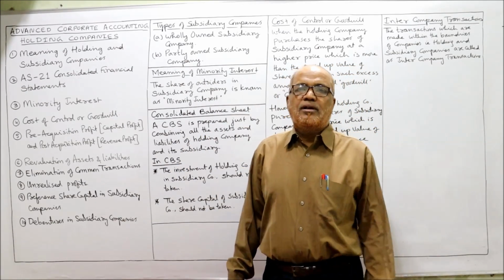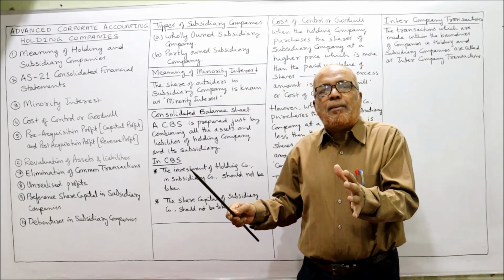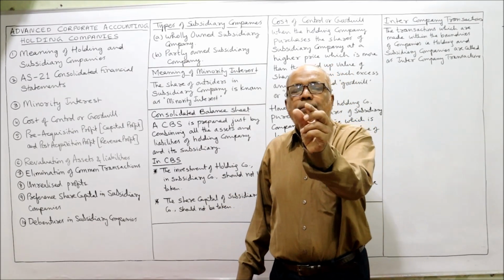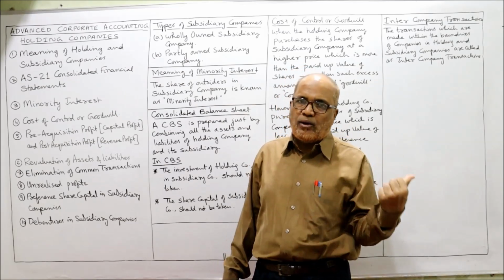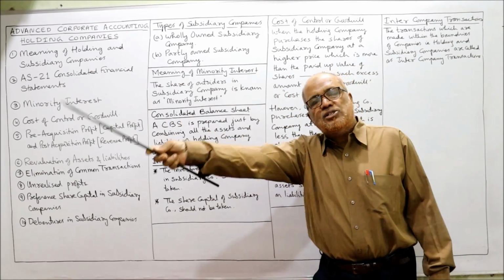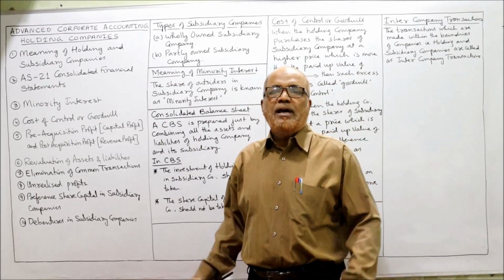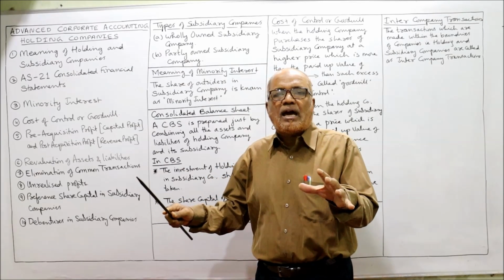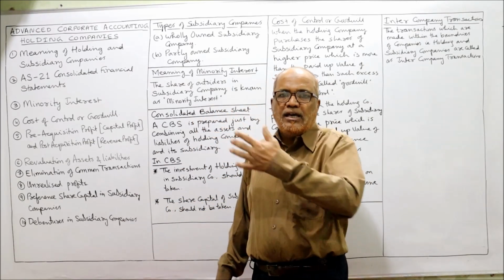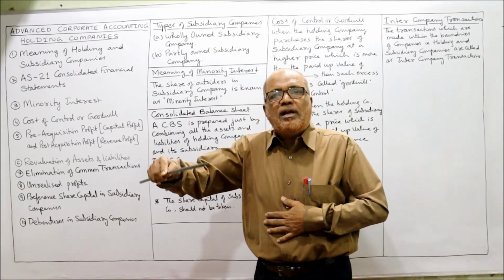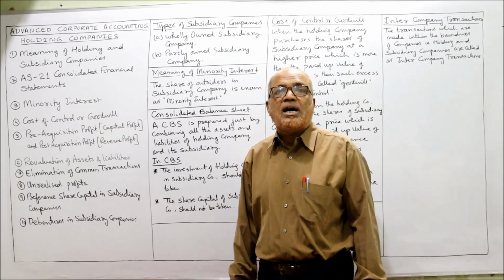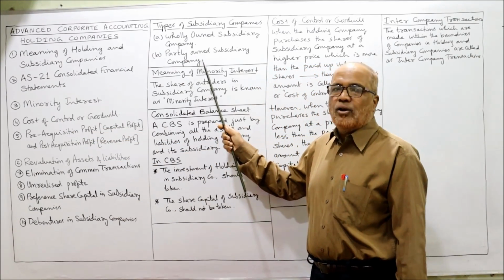That means out of the total share capital of the subsidiary company, some percentage is held by the holding company and the remaining percentage is held by outsiders. Example, 80% of the share capital of the subsidiary company is held by the holding company, and the remaining 20% shares are held by outsiders. That is called partly owned subsidiary.